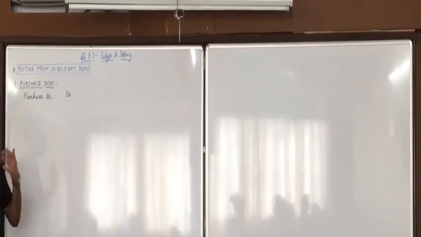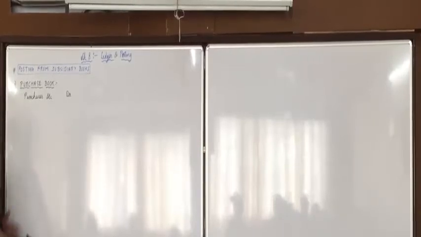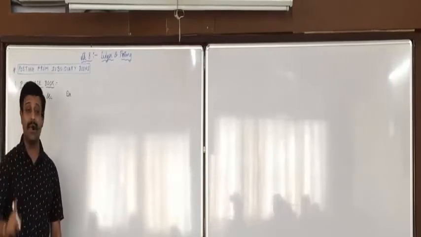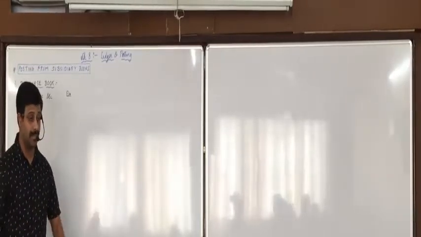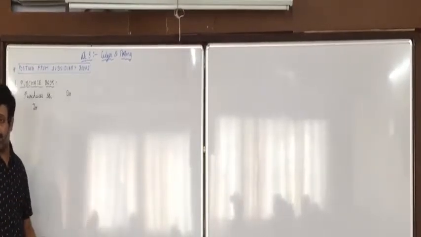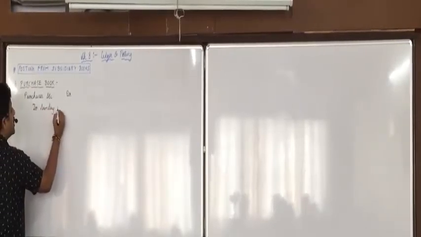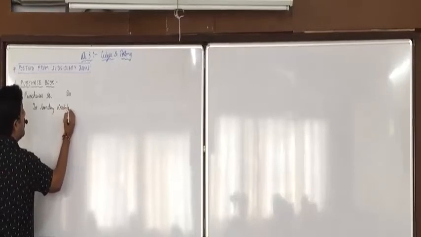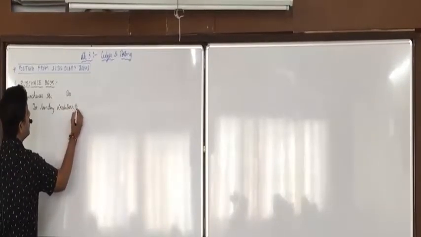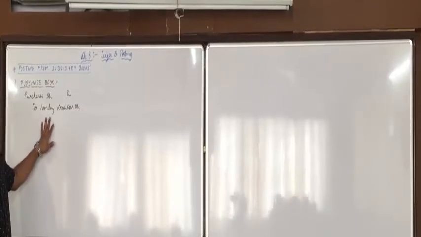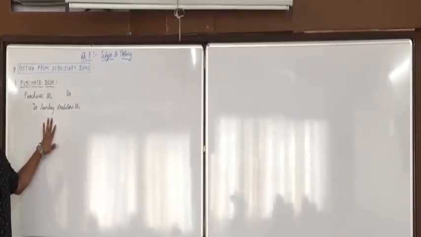So creditors are the giver, credit the giver. But there is not one supplier. There are many suppliers, many creditors. So we write to sundry creditors account. Sundry means miscellaneous. Miscellaneous means various. So it's not one creditor, it is to various, to many creditors account. Don't write it, put your pen down.